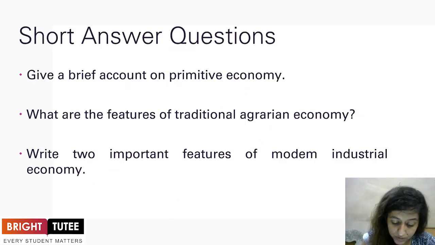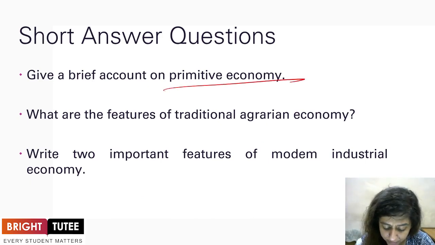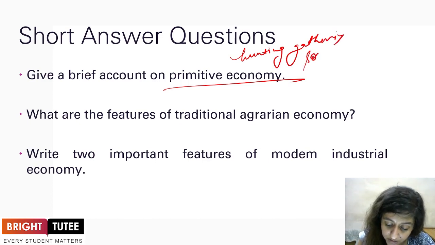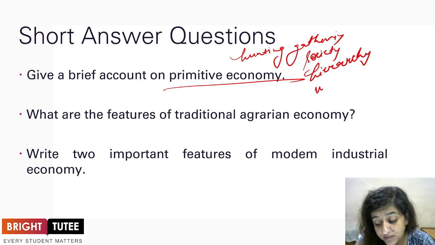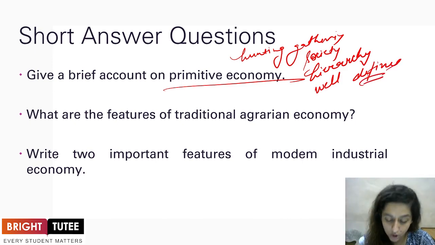Moving ahead, give a brief on the primitive economy. I'm sure you'll be able to write the brief, wherein you explain the hunting and gathering community. You explain how simple the society was because there was no division and no hierarchy, and people had their own work well defined. All of these aspects come under the primitive economy.